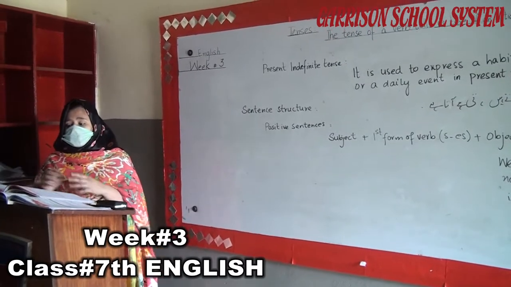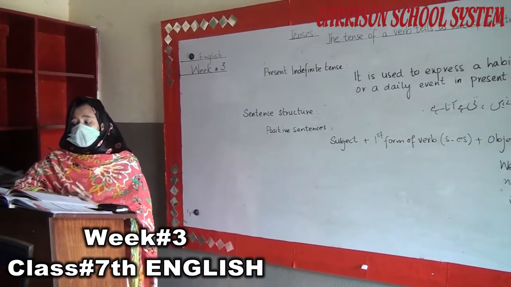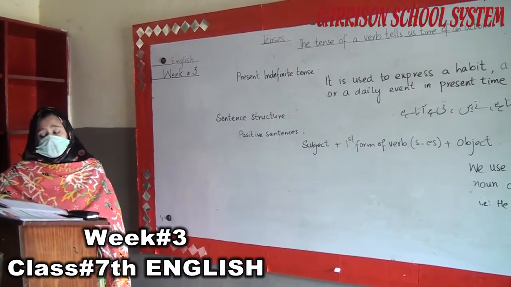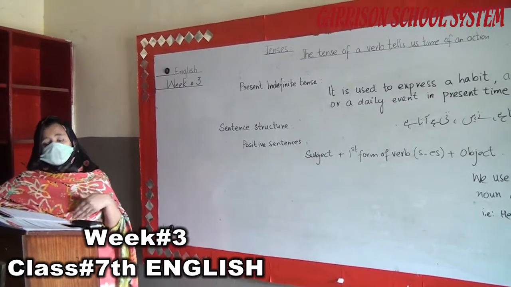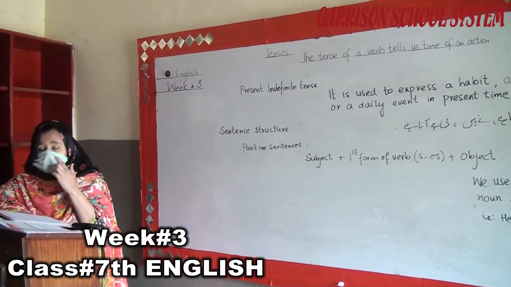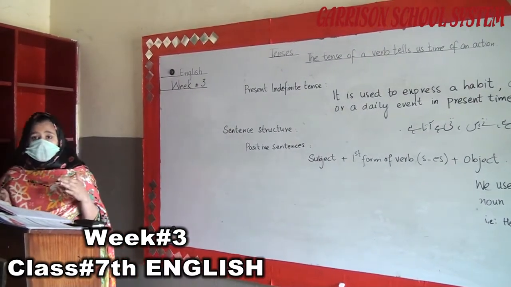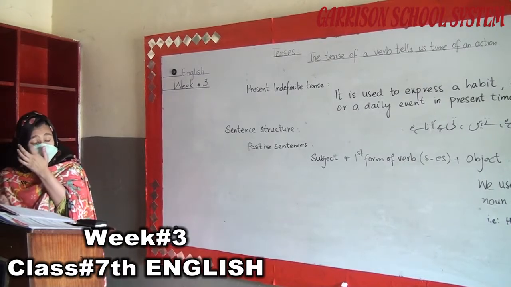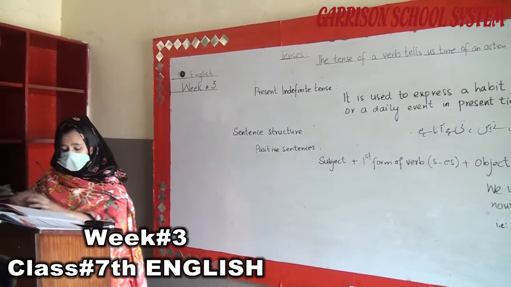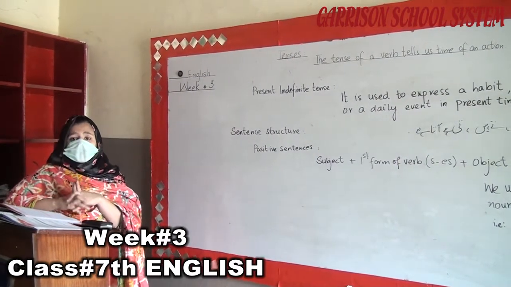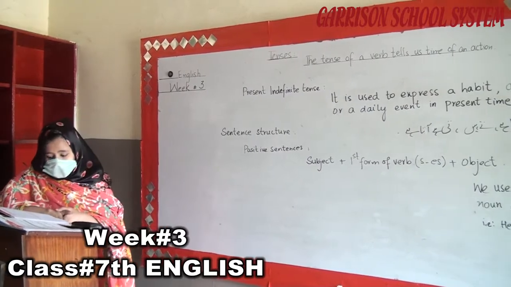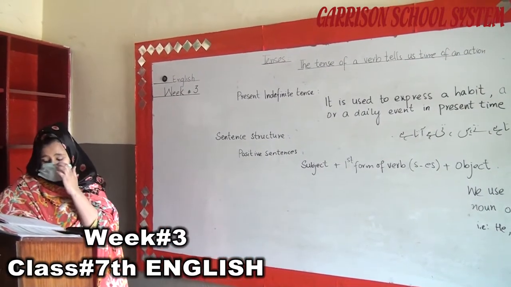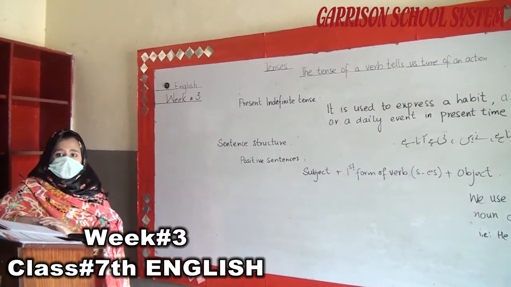And then we can also use the simple present tense to talk about things that will happen in the future. For example, my little sister starts school tomorrow. The new shop opens this Friday, meaning the event will definitely happen in future. There are 3 important exceptions in the present indefinite tense, for positive sentences.